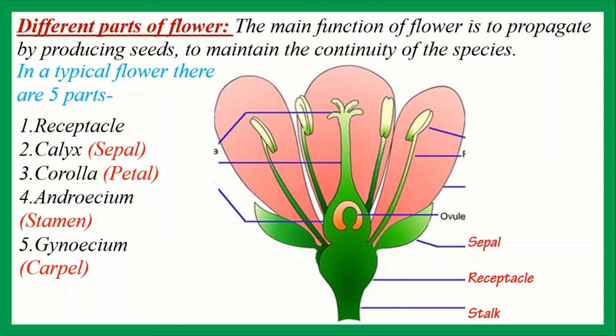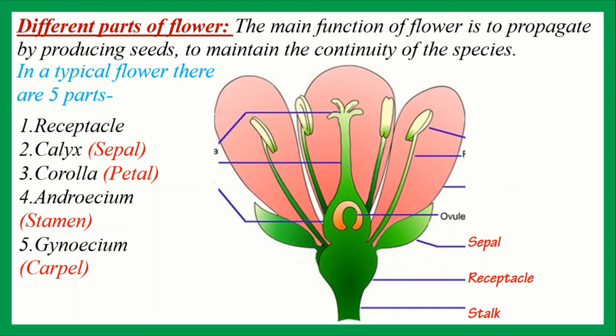Now next one: the outermost whorl of a flower is called calyx. Each part of calyx is called sepal. If the sepals of calyx are not separated, it is called gamosepalous, and if the sepals are separated, it is called polysepalous. Usually sepal is green in color, so sepal takes part in the production of food.